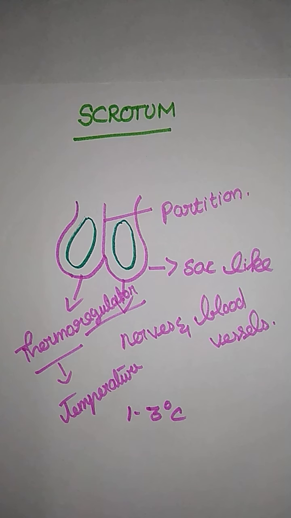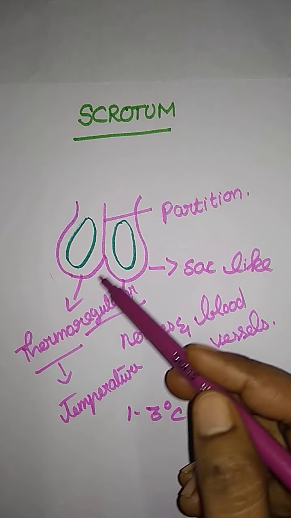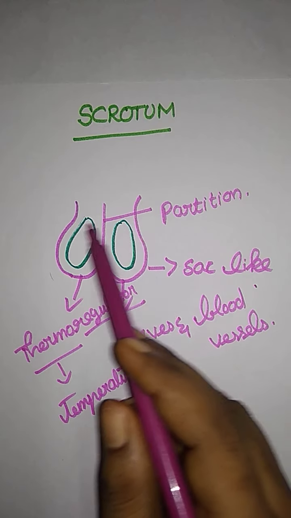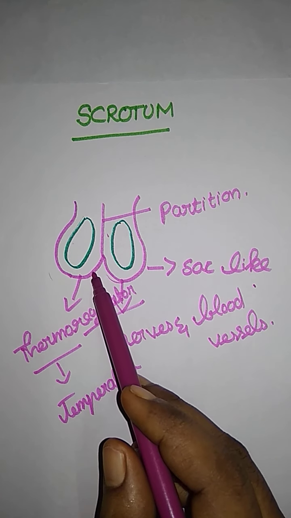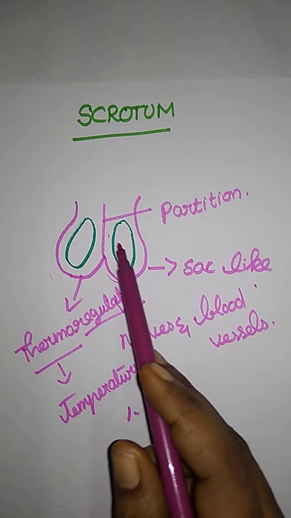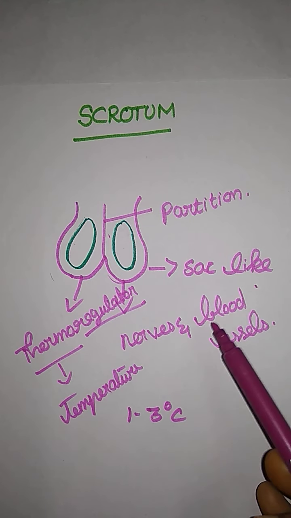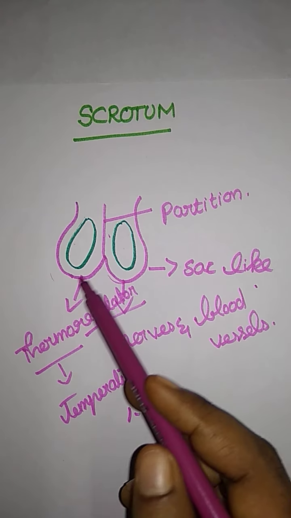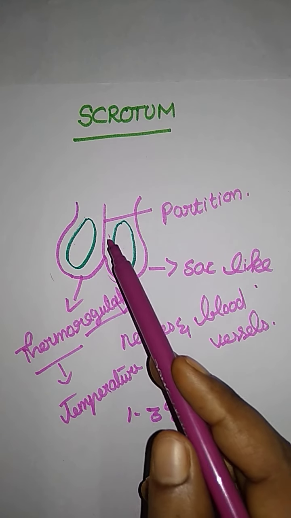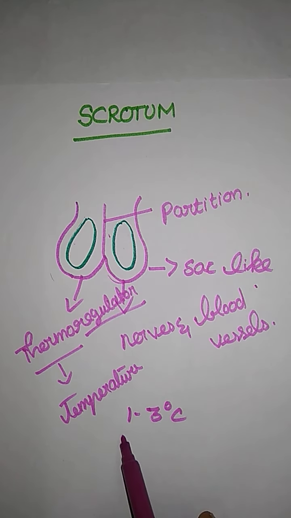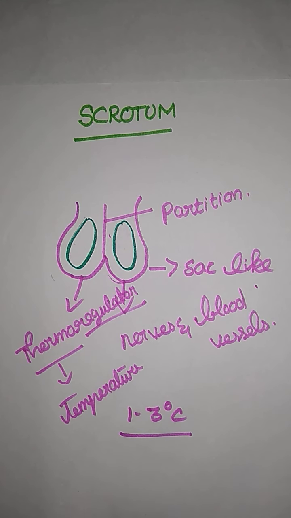So that's it for the scrotum. I hope you understand what a scrotum is. Let's recall once again. The scrotum is a muscular sac-like structure, divided into two parts by a muscular partition that divides the two testes. It contains a number of nerves and blood vessels. Not only that, it acts as a thermoregulator, maintaining the temperature for the development of sperm. Usually they need 1 to 3 degrees Celsius lower than the normal 37 degrees Celsius body temperature. So that's it for the scrotum.